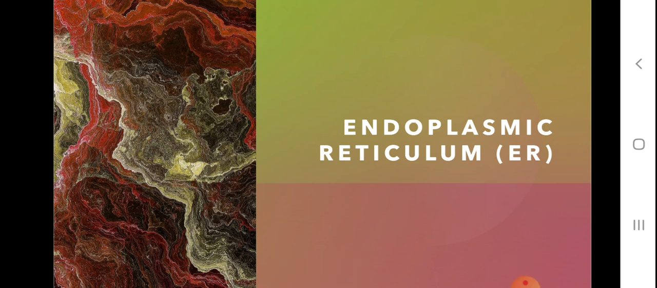This is Divya. Today we are going to discuss endoplasmic reticulum. So, what is endoplasmic reticulum? A cell consists of different cell organelles like endoplasmic reticulum, mitochondria, plastids, ribosomes, Golgi apparatus, lysosomes, vacuole. So one of the cell organelles is endoplasmic reticulum. Today we are going to discuss the structure of endoplasmic reticulum as well as the forms and functions of endoplasmic reticulum.